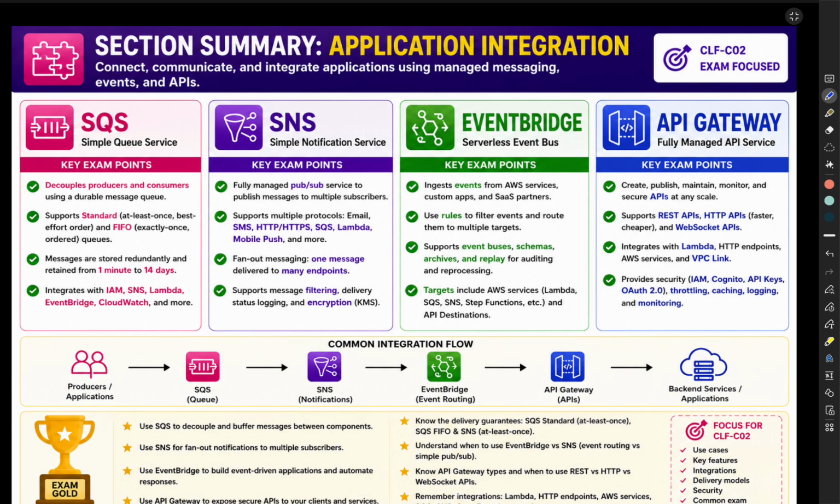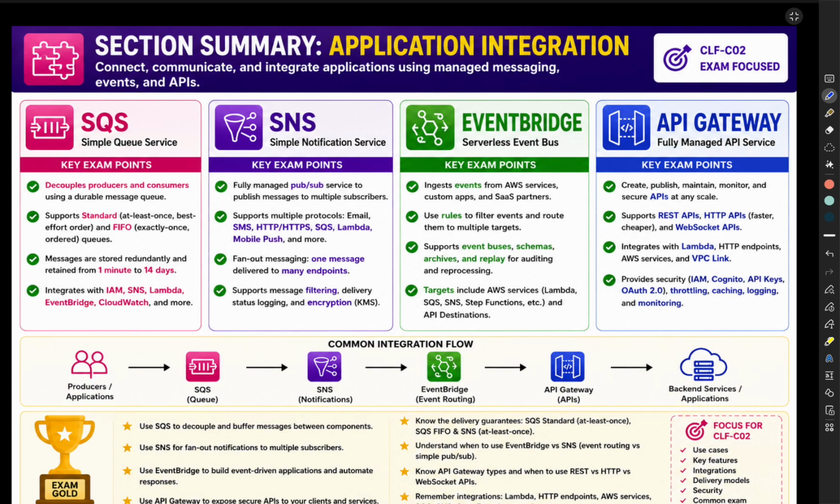So let's have the final comparison. Whenever you are asked, need a queue, choose SQS. Need to send notification, choose SNS. Need event routing, choose EventBridge. And need APIs, choose API Gateway.